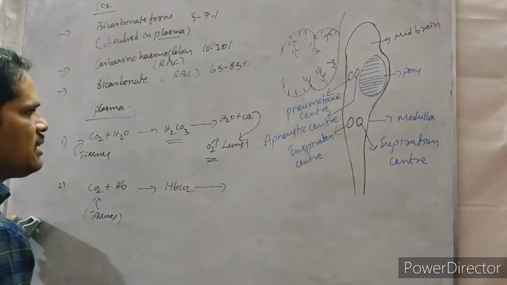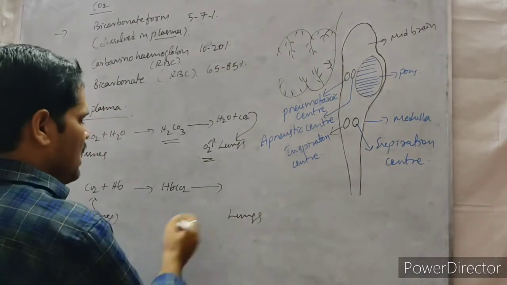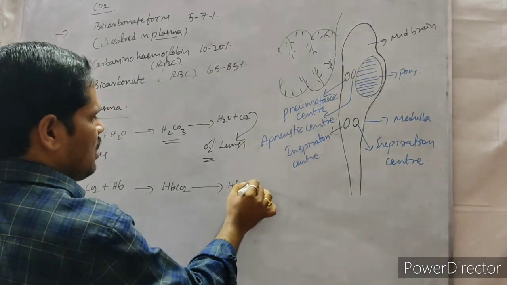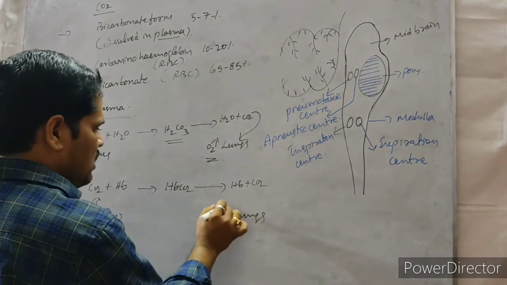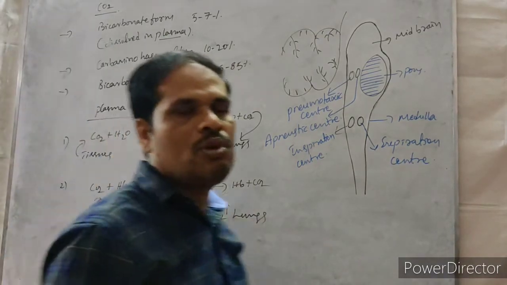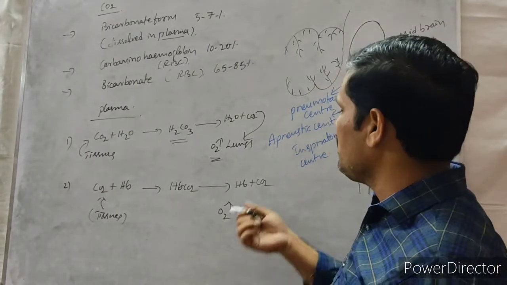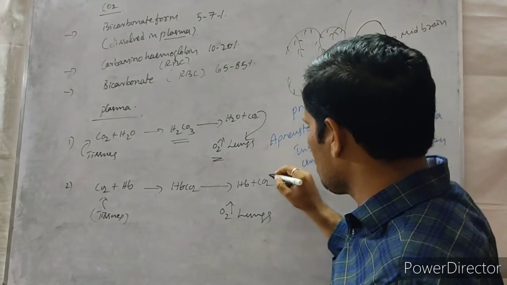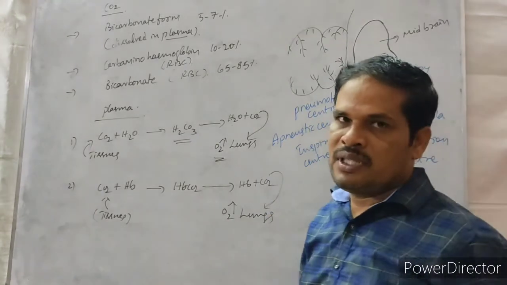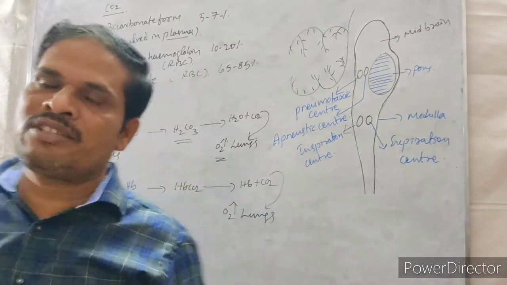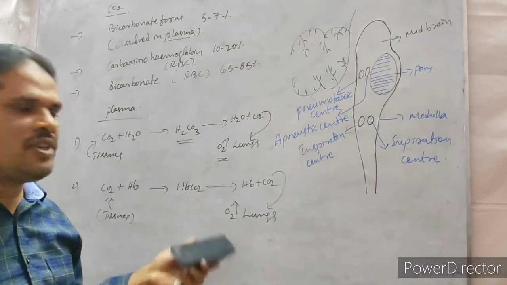It is transported like this up to where? The lungs. In the lungs region, it is again dissociated into hemoglobin and carbon dioxide. Why? What is the reason? Only one reason: oxygen is more in the lungs region. That's why dissociation happens, into carbon dioxide and hemoglobin. This carbon dioxide enters the lungs, and through the lungs it is released into the atmosphere. This is the way carbon dioxide is released from the cells of the body into the outside atmosphere through the lungs.